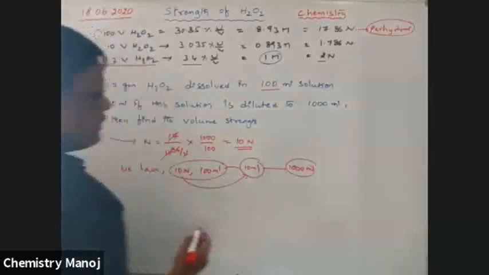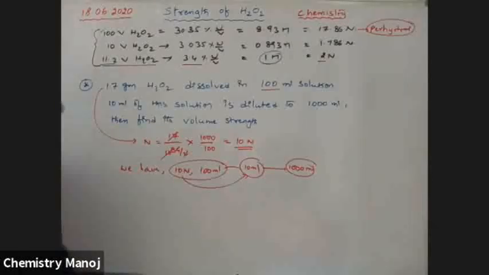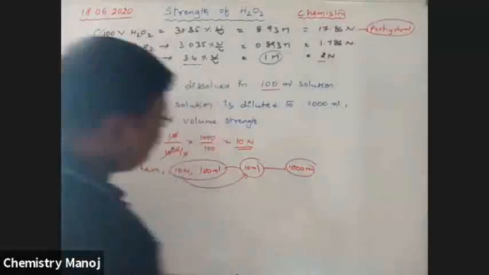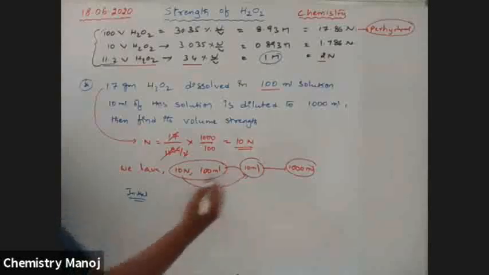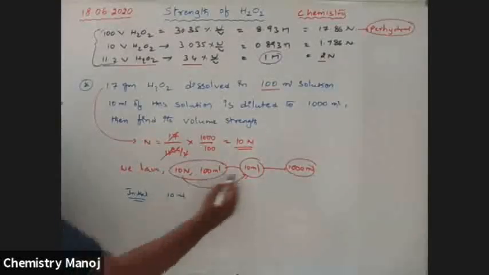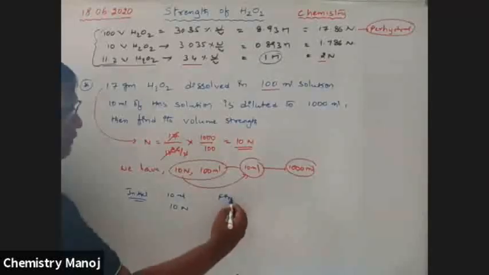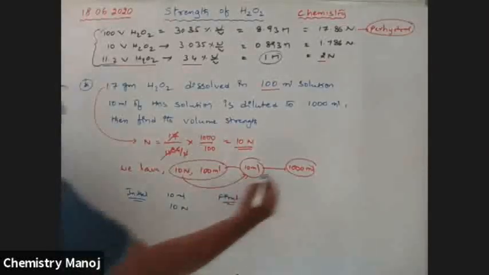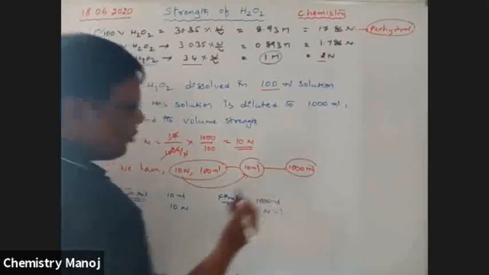So see here, the initial case: 10 ml is taken, its normality is 10 N. Final case: that is converted to 1000 ml. Normality is equal to how much?